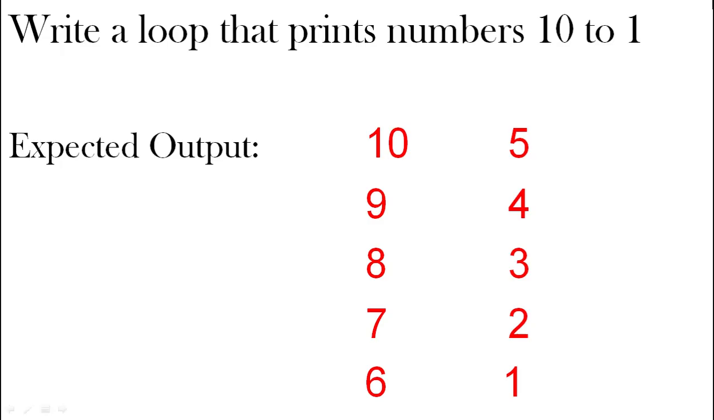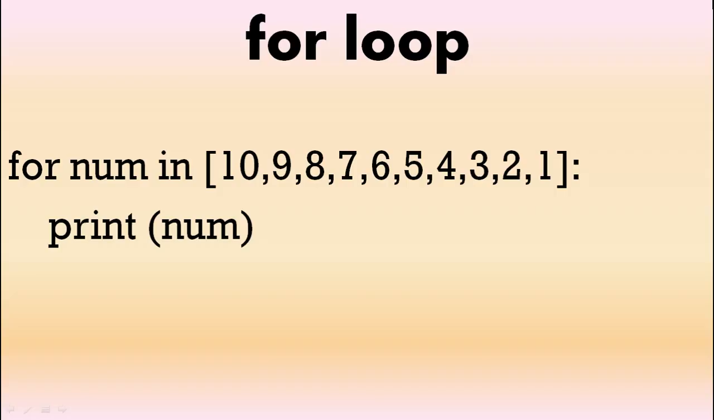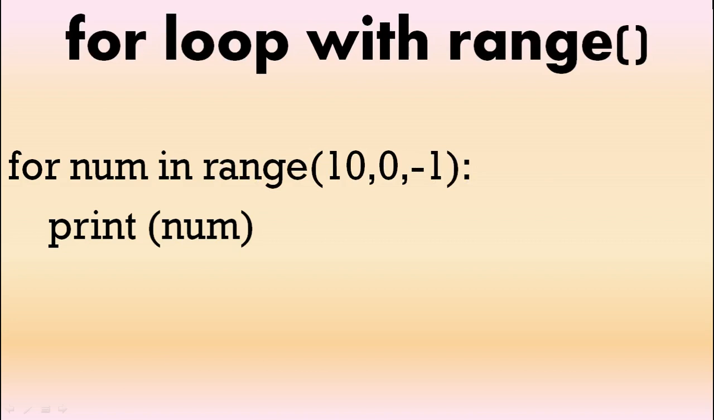Write a loop that prints numbers 10 to 1. Well, in a for loop we can just write the numbers backwards, 10, 9, 8, 7, 6, 5, 4, 3, 2, 1, and go through them. Now this is a quirk. In range we start at 10, we go down to 0, but we don't include it,